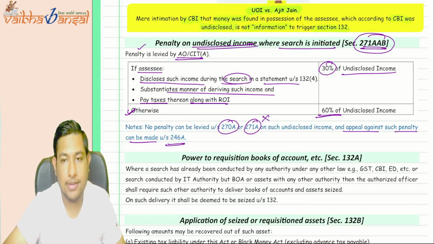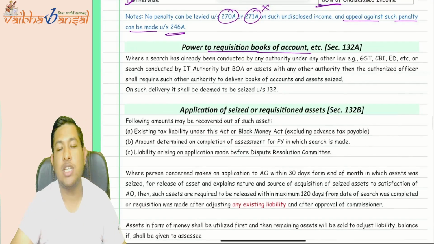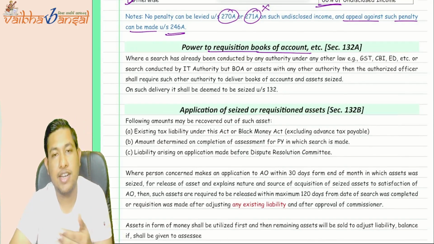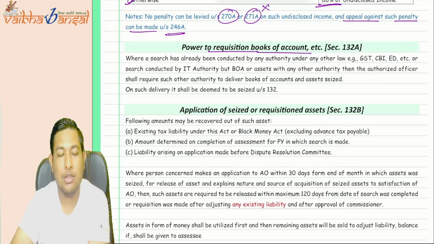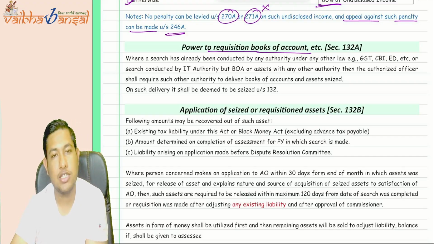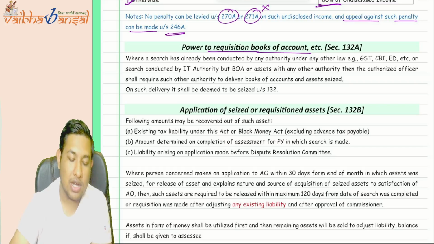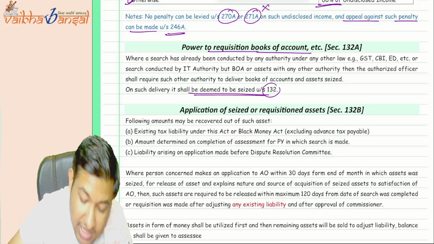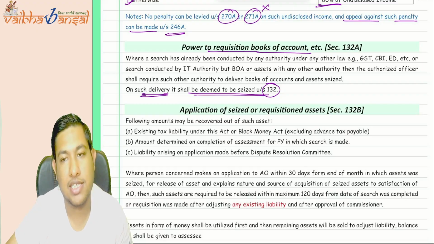Understood clearly? Yes. Now, power to requisition books of accounts. What does it say? See, if there is a raid or the search is conducted by any other authority like GST, CBI, ED, okay, if there is any other authority who has conducted the search and seized books of accounts or other assets, whether we can ask for that. Yes, we can ask the other authorities to provide the books of accounts or any other asset which they have seized. Okay, we can ask for it, but it shall be deemed as what? Deemed seizure under section number 132. It shall also be deemed as a seizure on such delivery under section number 132.